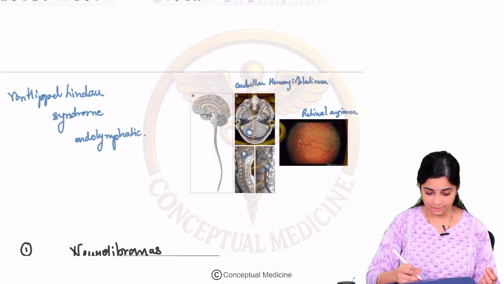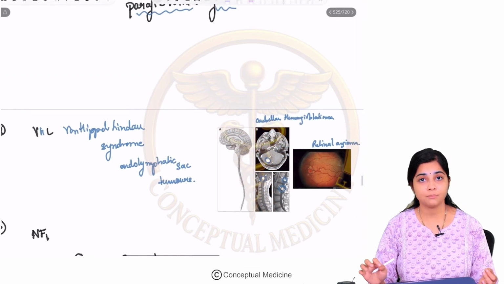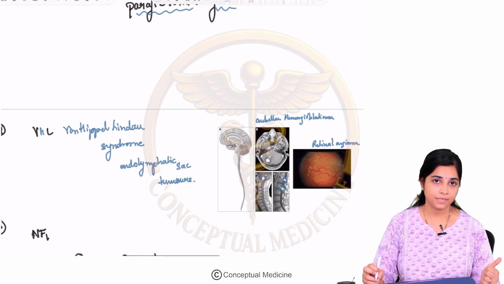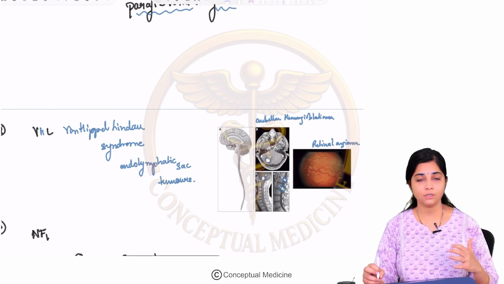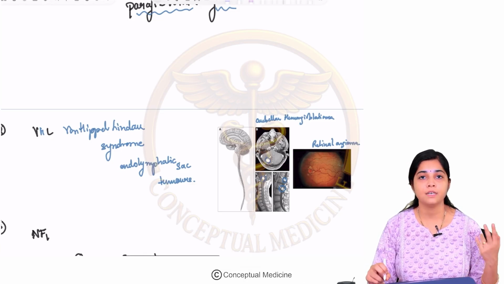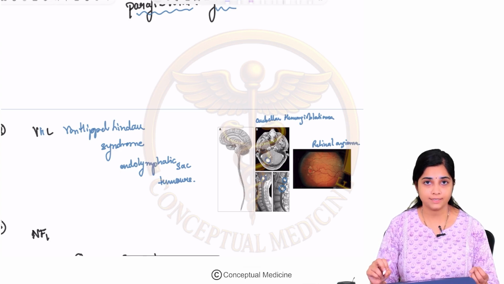So this is what we have learnt about VHL so far: the other organ neoplasias like cerebellar hemangioblastomas, spinal hemangioblastomas, retinal angiomas, endolymphatic sac tumors.